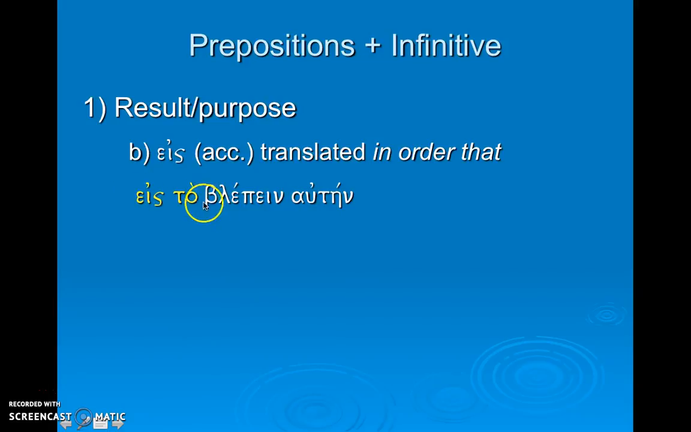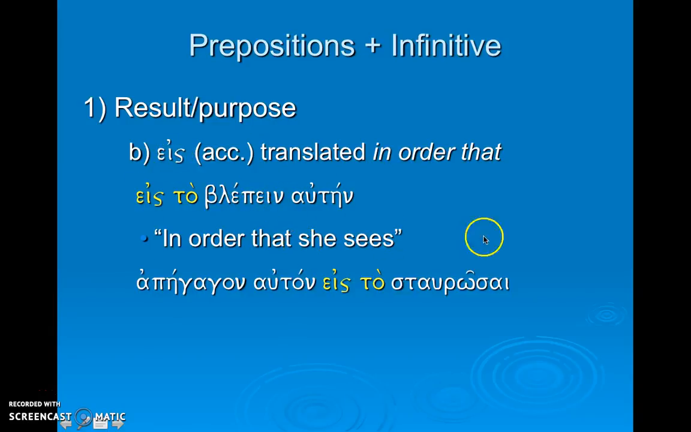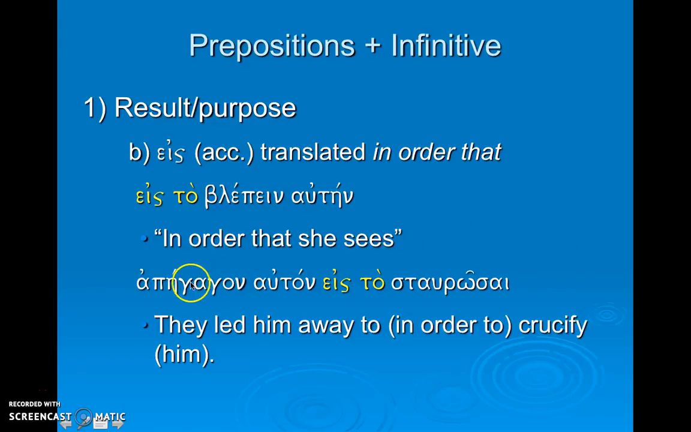So here we have eis plus our article plus our infinitive, and then our accusative functioning as the subject of the infinitive. And this is again another result or purpose, eis followed by this construction, in order that she sees, or for the purpose that she sees. Here's an example. Apēgagon auton eis to staurōsai.